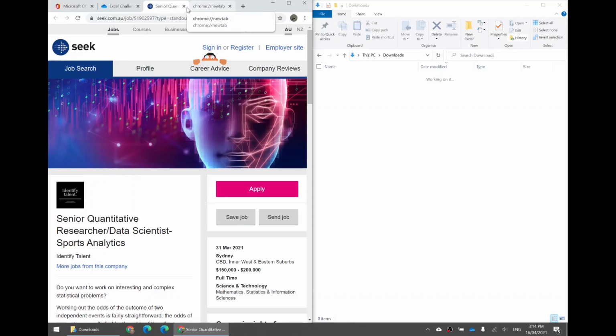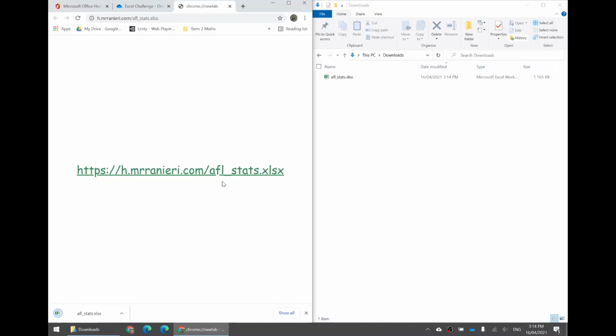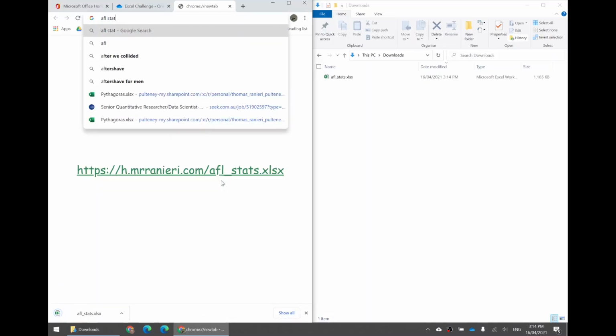To crunch the data and explore exactly who's winning and what players are good and all that, we're going to use an AFL statistics spreadsheet. I'll include the source where I got this from in the description, as well as this link, because to make it easier, I've pulled it together and hosted it right here. There we go. I might actually show you AFL stats.